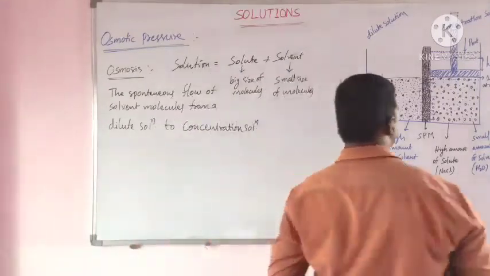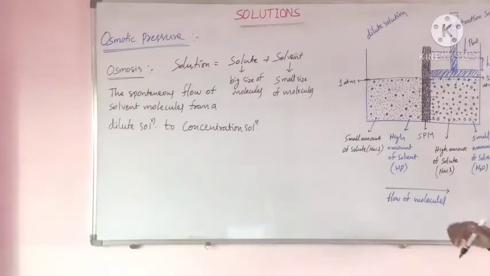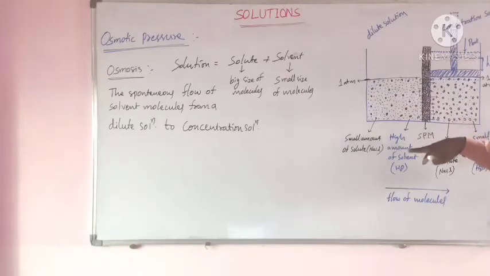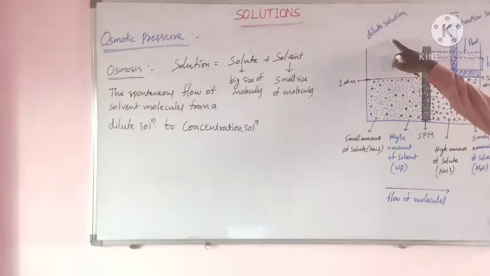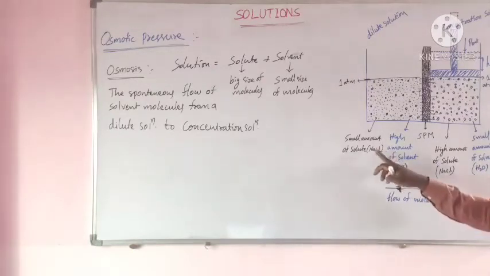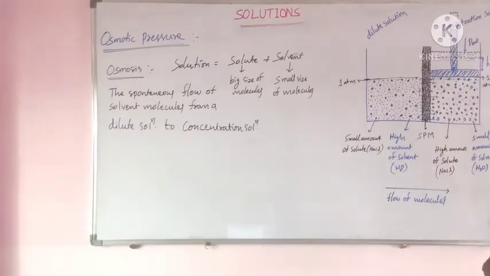Now see this diagram. On this side, a small amount of solute and a high amount of solvent is called a dilute solution, and on this side, a high amount of solute and a small amount of solvent is called a concentrated solution. Here solvent is taken as water and solute is NaCl.